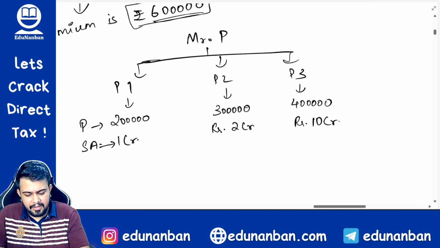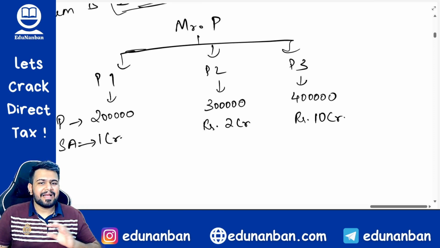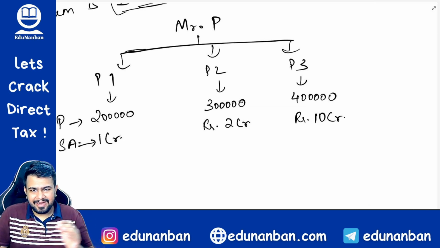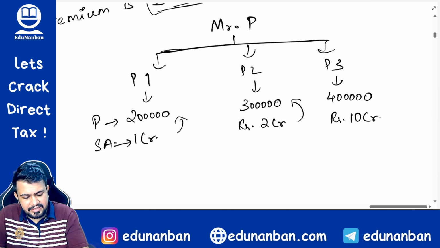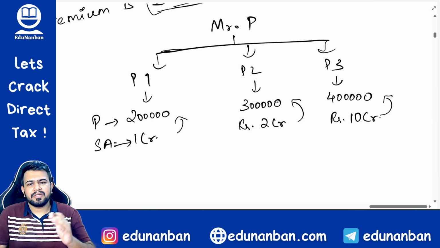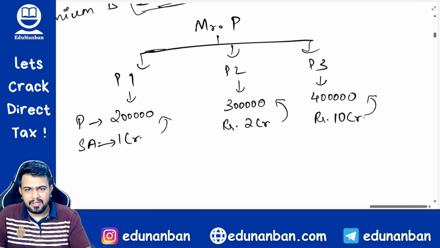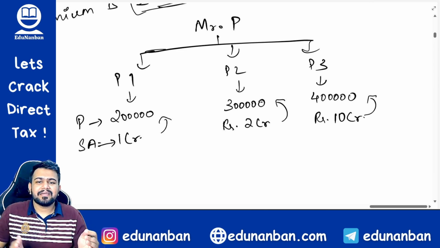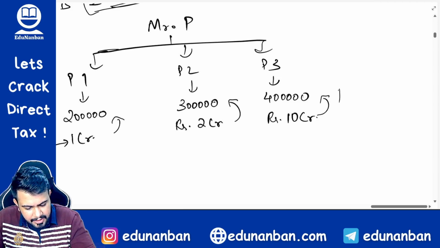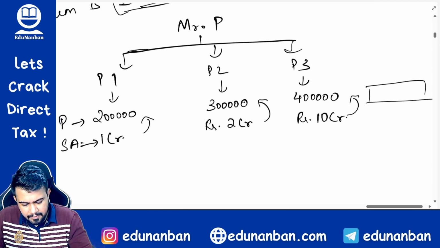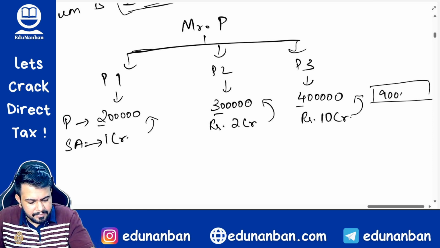Now see here, for any of the policy is the premium exceeding 5 lakh rupees? Answer is no. The premium is within 5 lakh rupee range, and also the premium is within the range that we had discussed in section 80C, that is 10% or 15% as the case may be. In both cases it is within the limit. So in all the cases it is within the limit. However, see here, the total premium is how much? Total premium is 2 plus 3 plus 4, which is 9 lakh rupees.